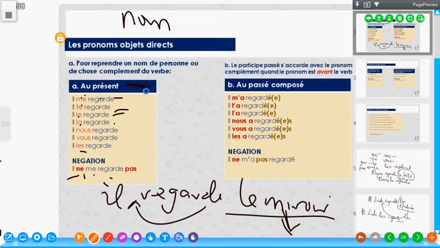Now for passé composé, we might have learned in our A1 that in passé composé, only the verb être can agree in gender and number in passé composé.